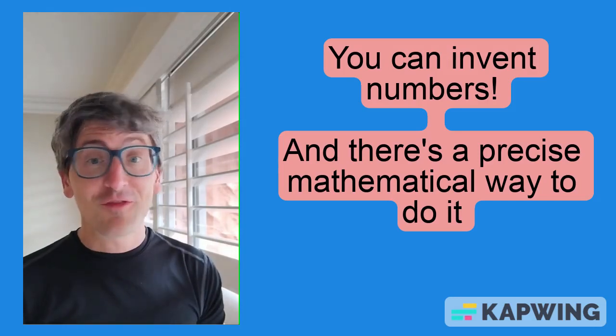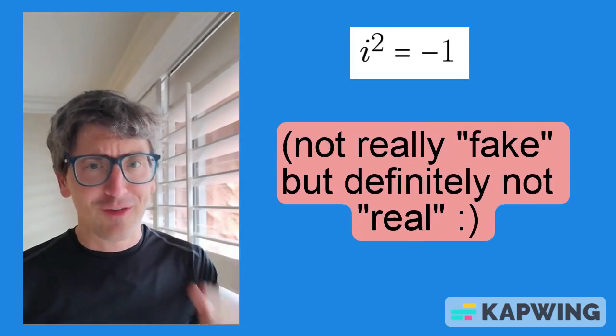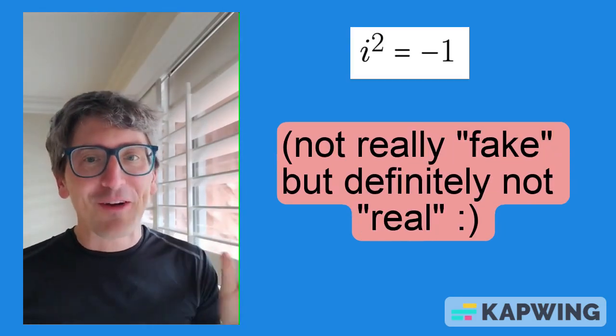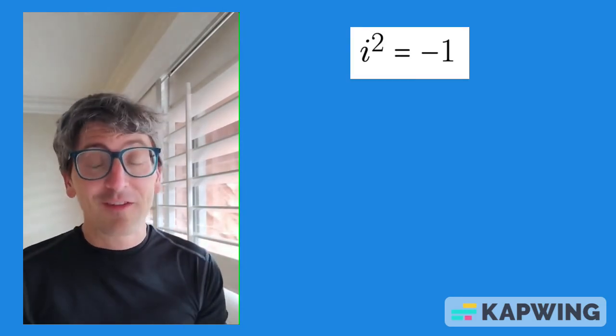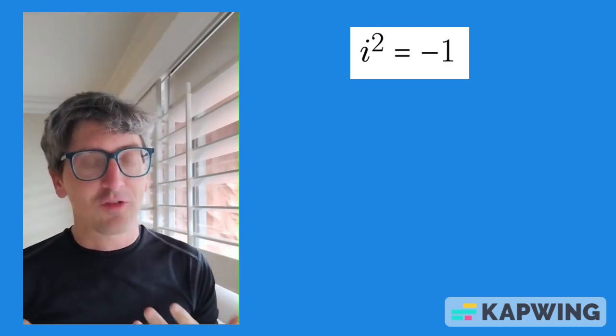Did you know that mathematicians invent their own numbers all the time? You've probably heard about imaginary numbers, right? This weird fake number that squares to -1. Well, at some point that was invented. And actually, if you take an abstract algebra class, you're going to invent numbers all the time.